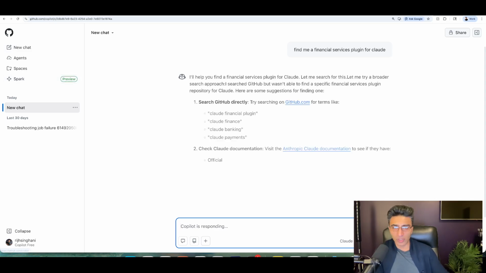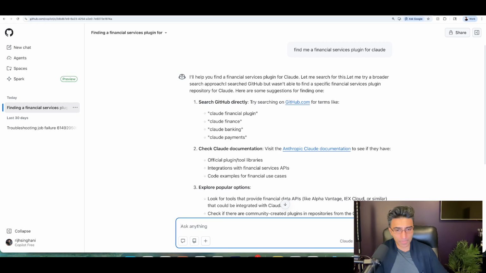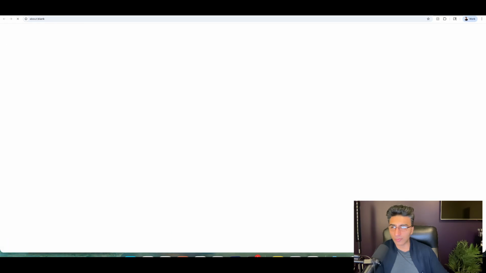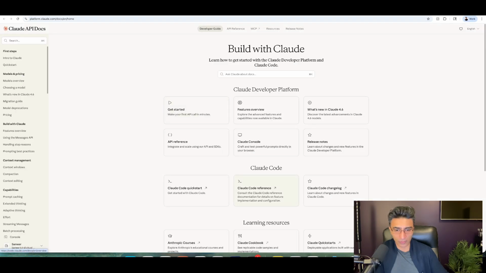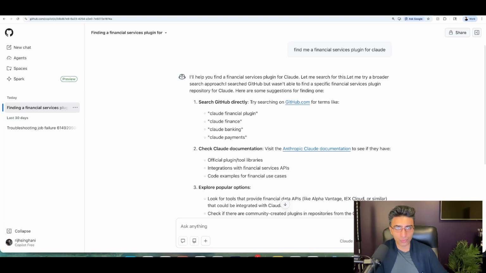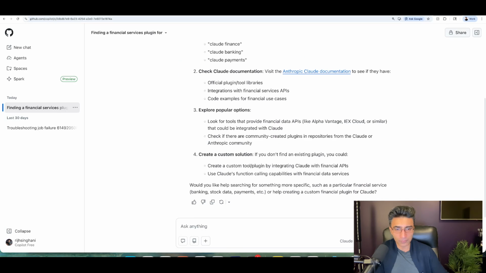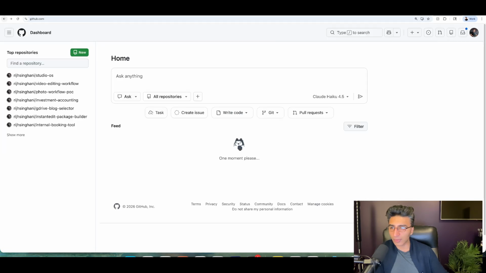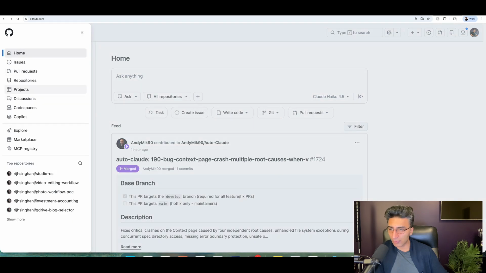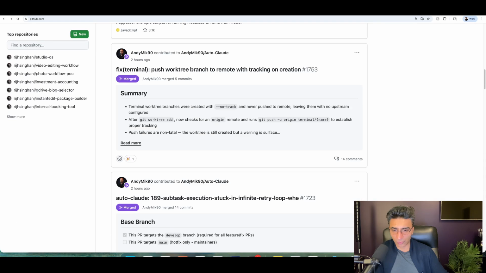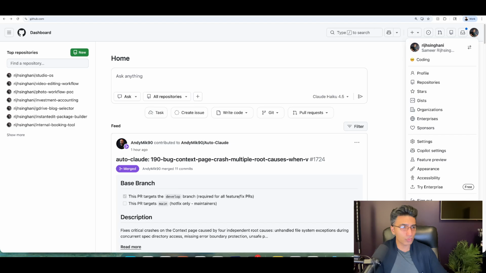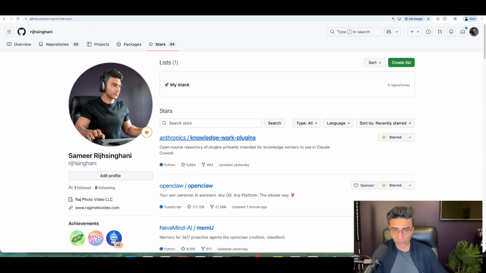So what GitHub does, here we go. Anthropic's official Claude for financial services. I don't know if it's going to find it. Let's find our starred repositories. Stars. Okay, so here we go.